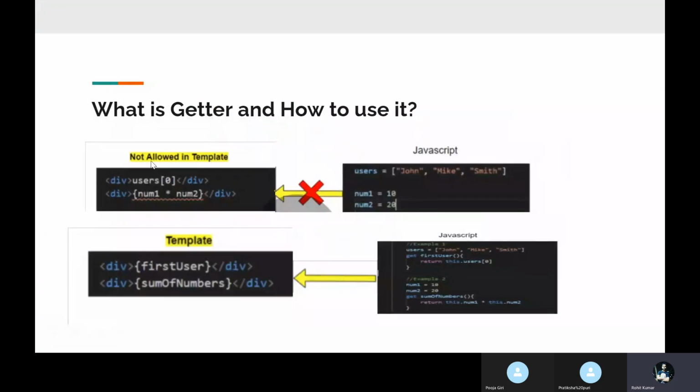Here you can see I have JavaScript, and this is the template. Under the JavaScript you can see user as an array and number one and number two, and we cannot apply an expression, you can see it's not allowed in the template, right? And I have one example like user, and first name and last name you can see here. Okay, so this is written with zero index, so you can bind the first user here, this is the first user, this is a getter. Example 2, like addition, you can apply the addition for the same. Okay, so is it clear for you, the getter?